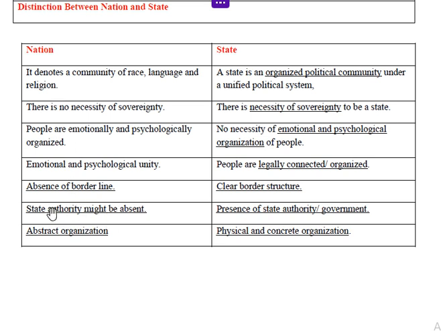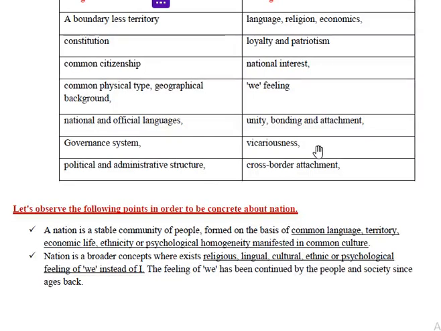In nation there is the absence of state authority, and formal mechanisms like president, vice president are not necessary for the nation. But for the state there is a strong presence of state authority and government. Different types of institutional, legal and functional practices are necessary for the state to exist. And nation is an abstract organization.